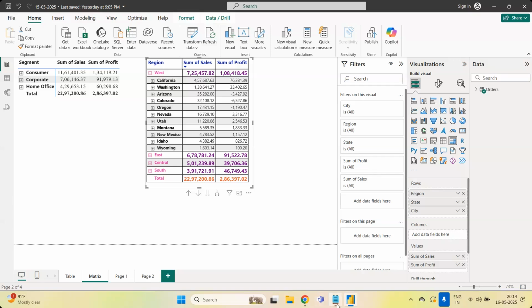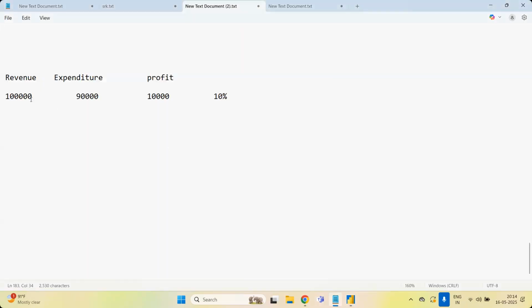Now, for example, I have got revenue of 1 lakh and in that the expenditure was 50,000, and I am making 50,000 profit. Now I will think about cost cutting. 50% is a very good amount.